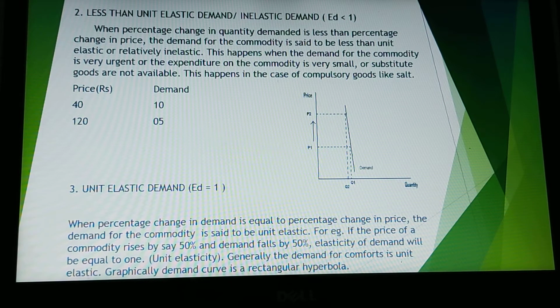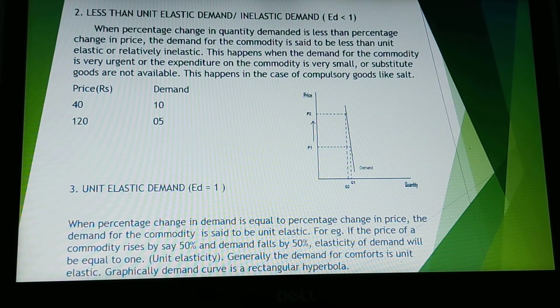Over here, even when the price changes a lot, when it increases a lot, the quantity demanded changes just a little in response to that. So this happens usually when the commodity is a necessity or it's a very urgent commodity. Like for example, sugar, also you can take something like medicines.